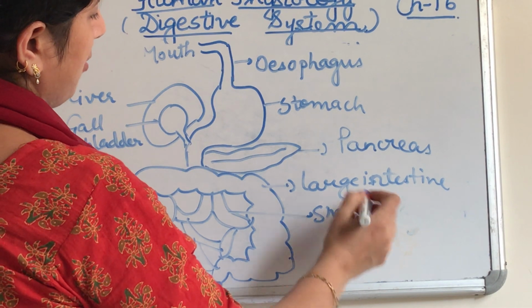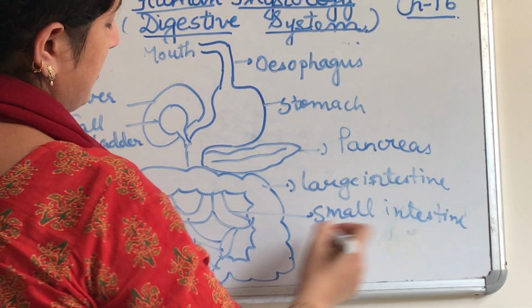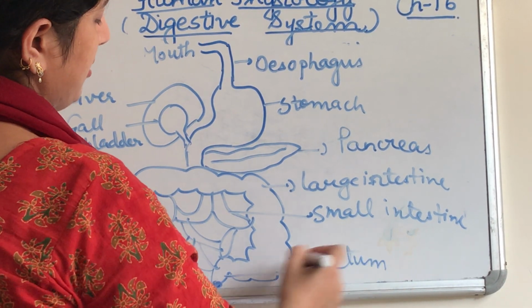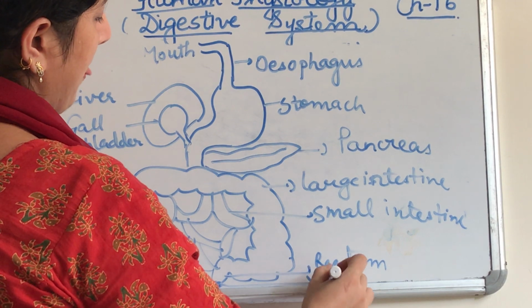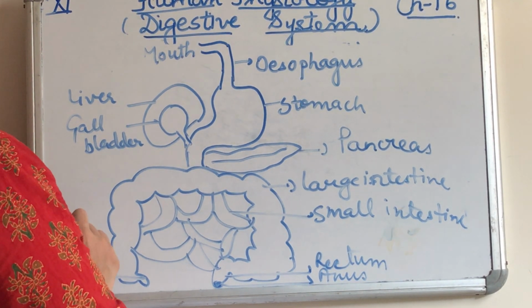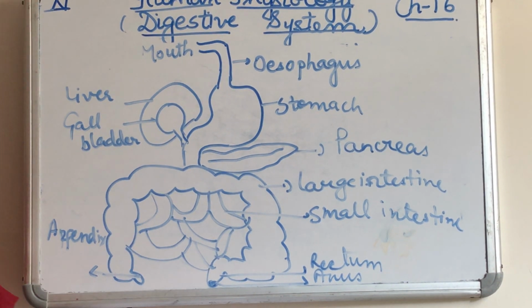There are further parts of these we will discuss in the chapter. Then is the rectum, where the waste material is temporarily stored, and on the lower side is the anus, the opening from where the waste is removed. The appendix is a rudimentary or vestigial organ. It is of no use in us. Now let us discuss the parts one by one.